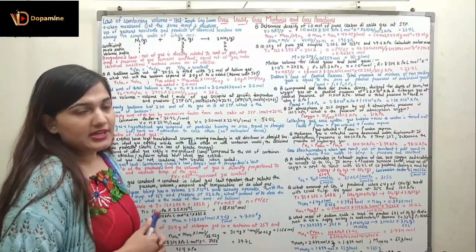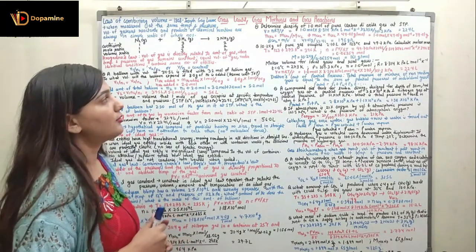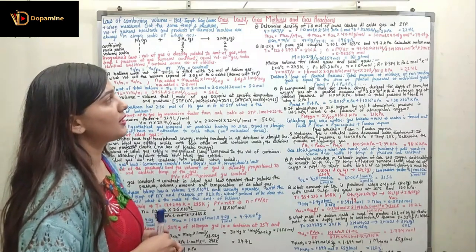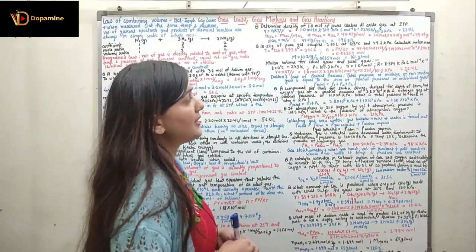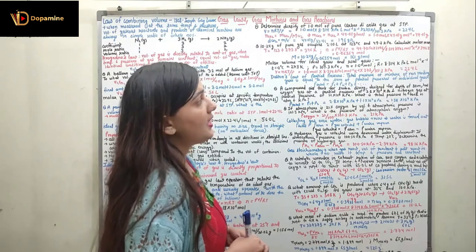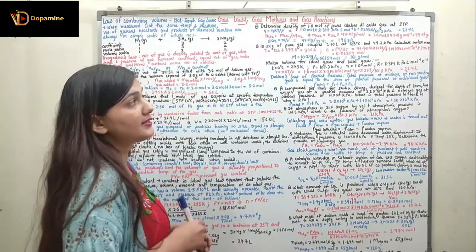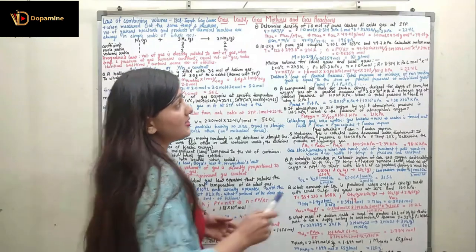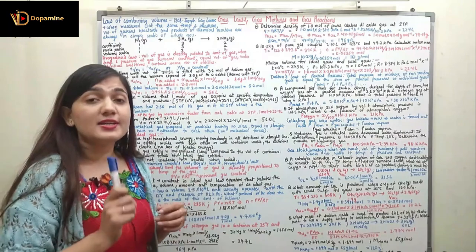Coming to the next question. Again, it is based upon the ideal gas equation, and the question states: 10.24 gram of pure gas occupies 2.10 liter at 123 degrees Celsius and 49.7 kilopascal. Calculate the molar mass. So pressure is given, temperature is given in degrees Celsius, and the volume is given. So first of all, we have the temperature in degrees Celsius.